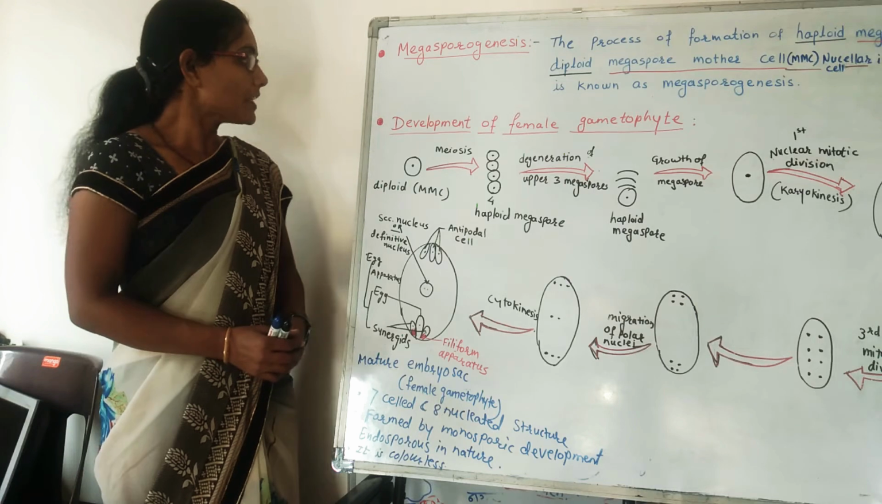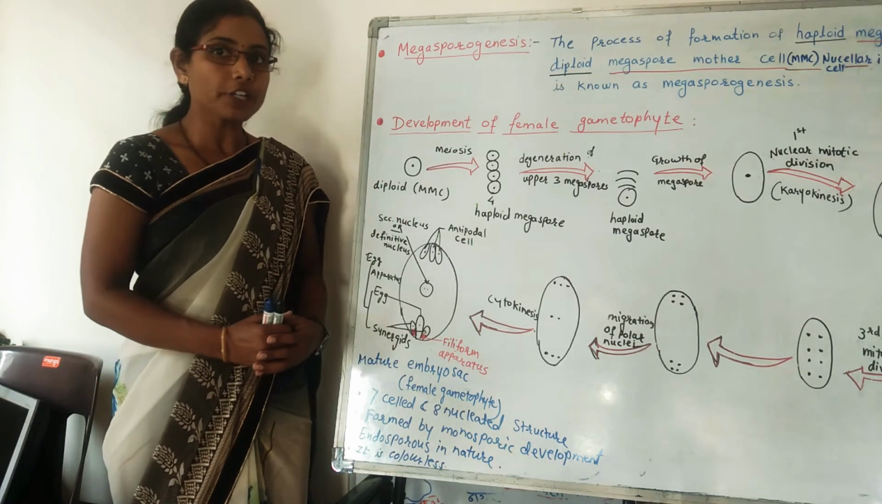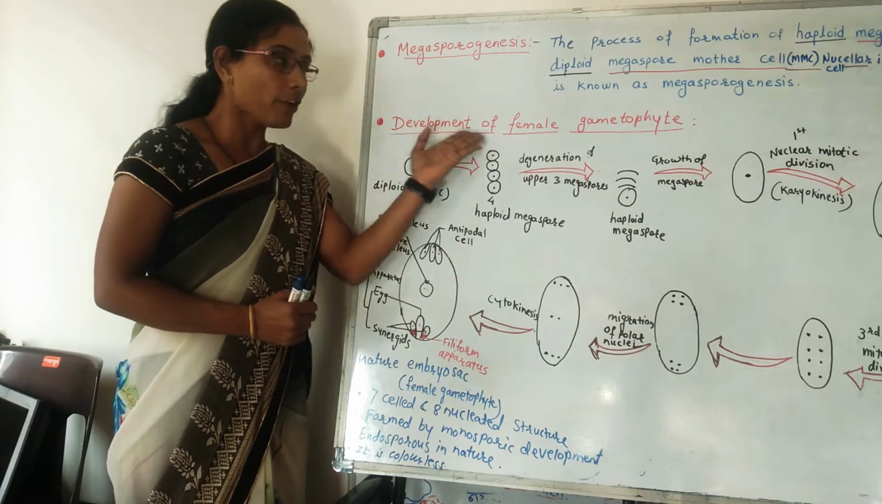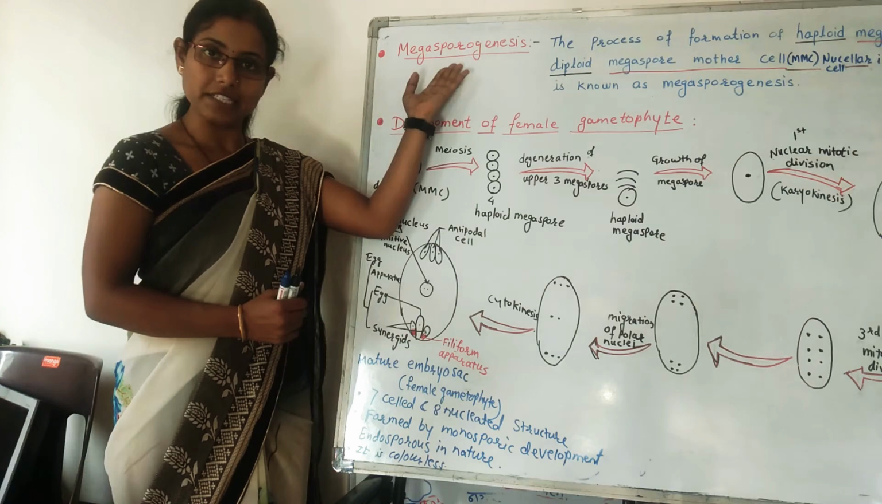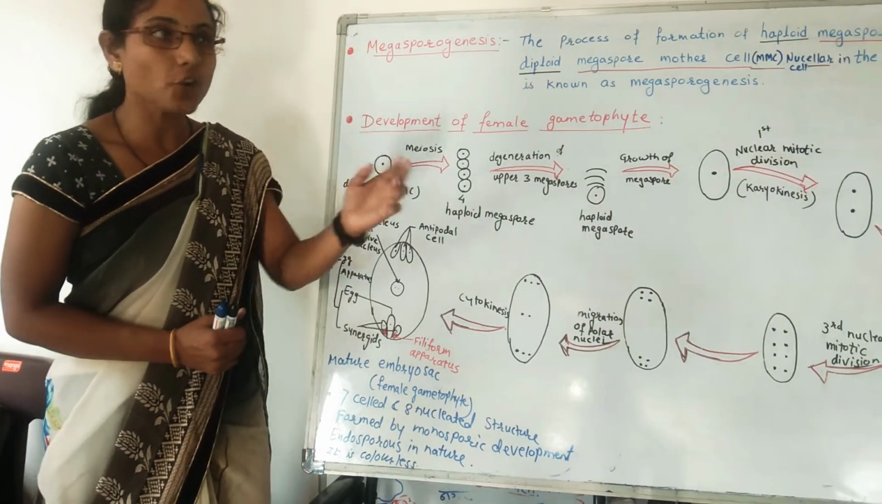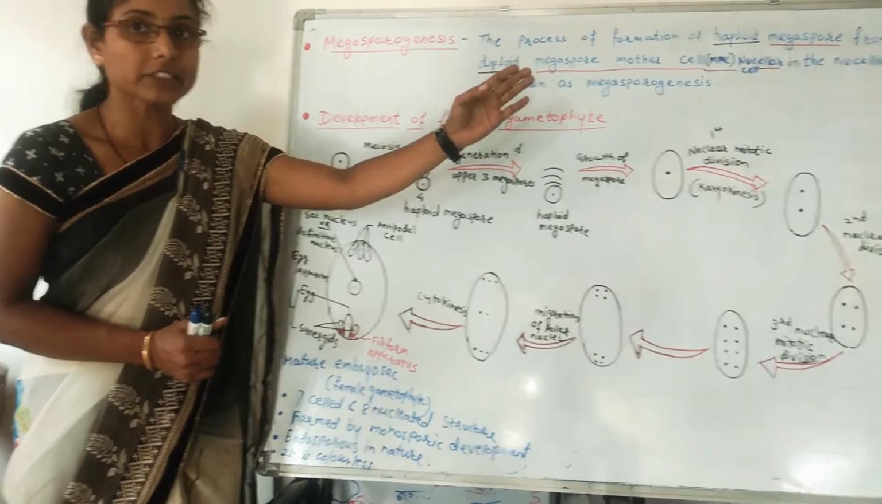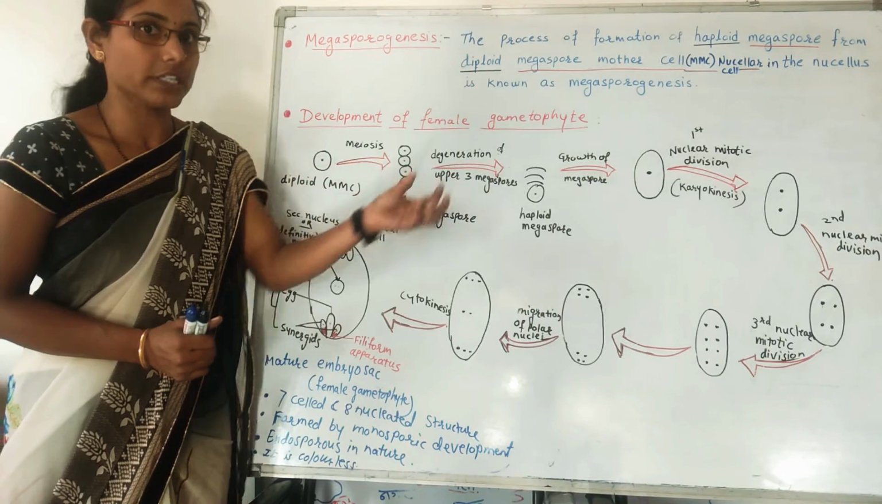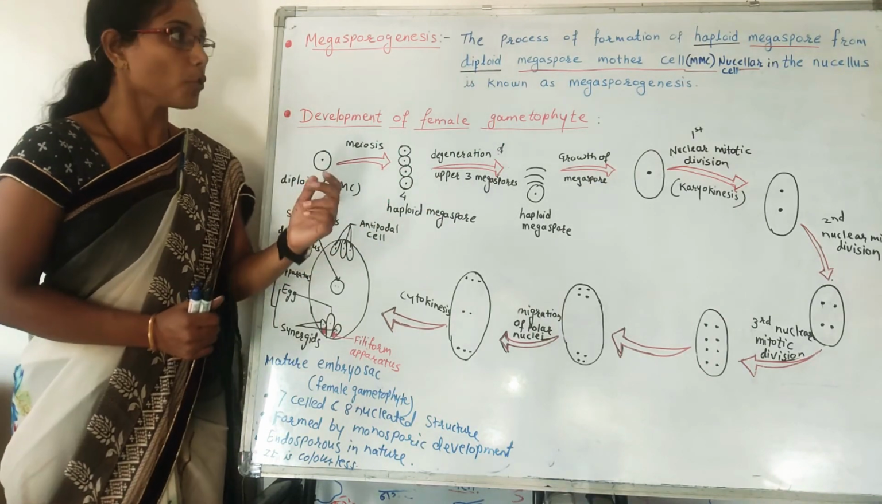Today's topic of discussion is development of female gametophyte. Before going to see the development of female gametophyte, we will see what is megasporogenesis. Megasporogenesis is the process of formation of haploid megaspore from the diploid megaspore mother cell, that is one of the nucellar cells in the nucellus. That is known as megasporogenesis.